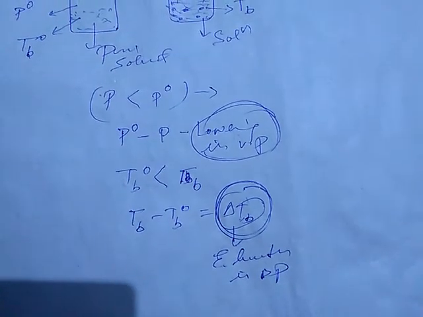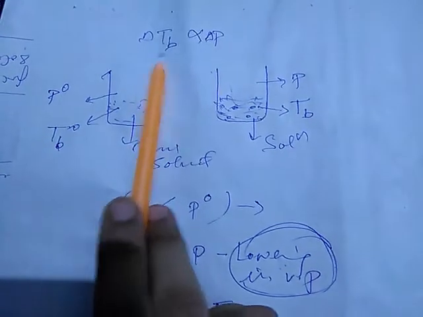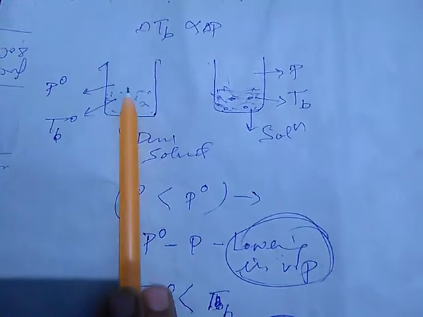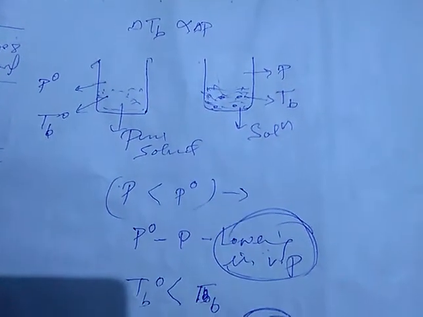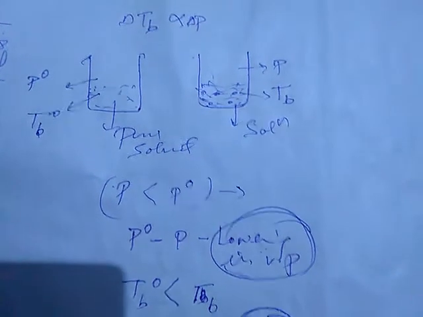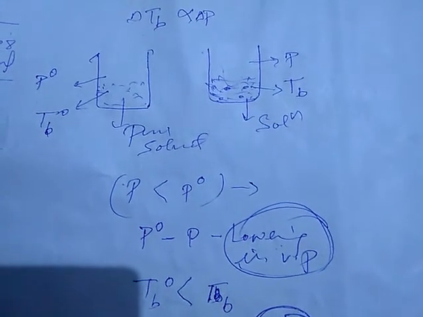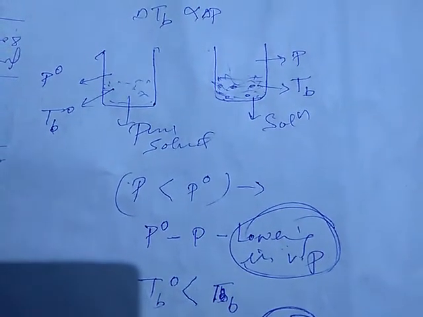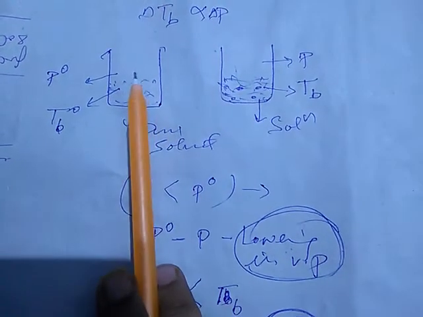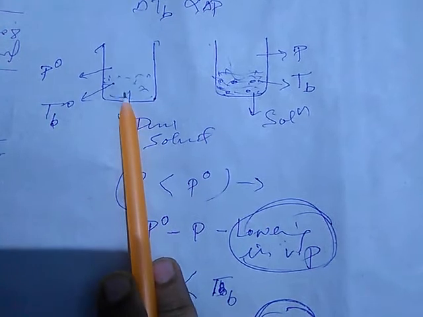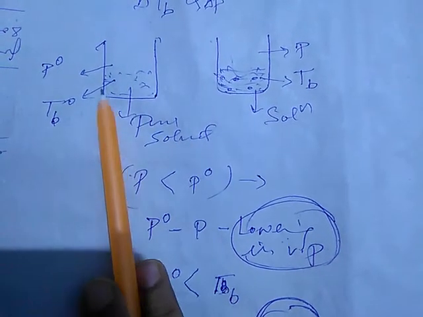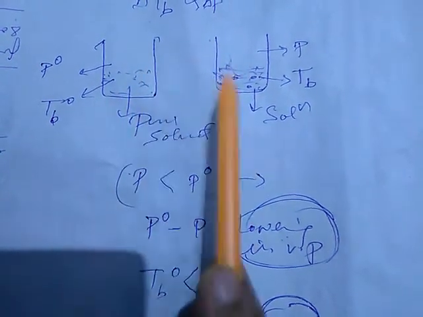So this elevation in boiling point and this lowering in vapor pressure are related. And how are they related? They are directly proportional to each other. The more the vapor pressure is lowered, the more the change in boiling point will be. As much as the vapor pressure gets lowered, there would be a corresponding elevation in boiling point.